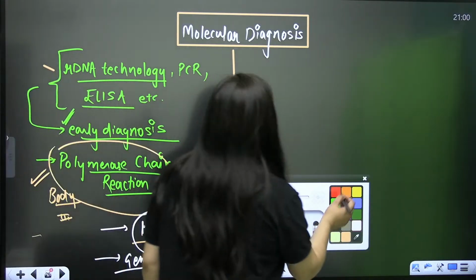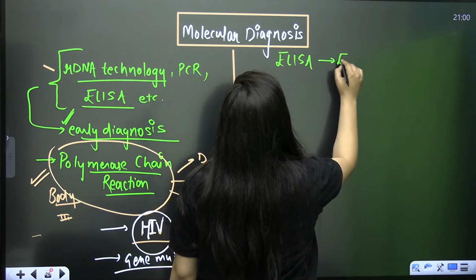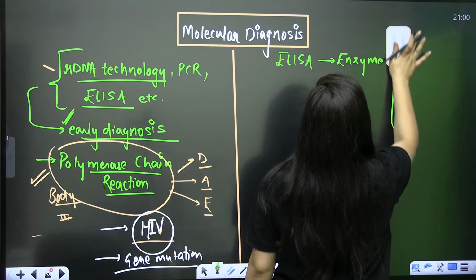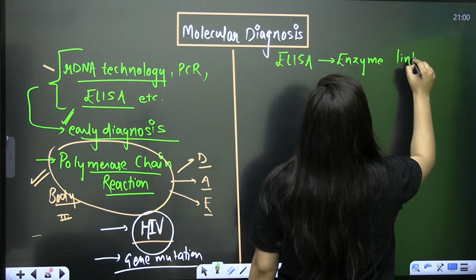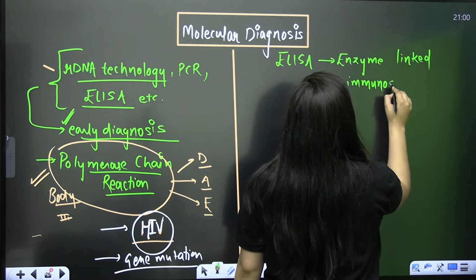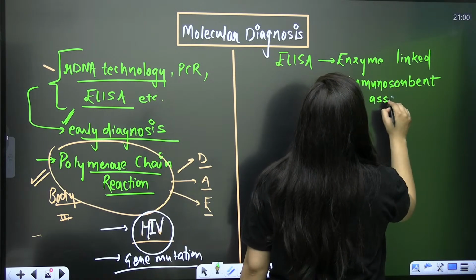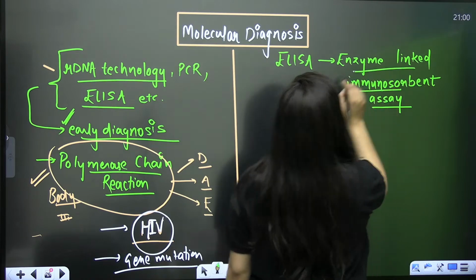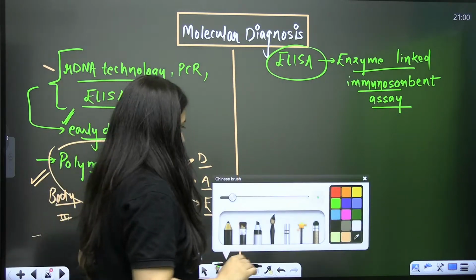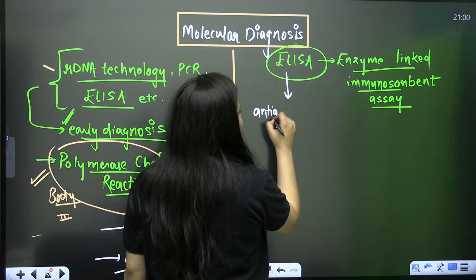And then comes the ELISA. What is that ELISA? It is the enzyme linked immunosorbent assay. That's what ELISA is. Clear? Enzyme linked immunosorbent assay. Now this technique also helps in early detection.